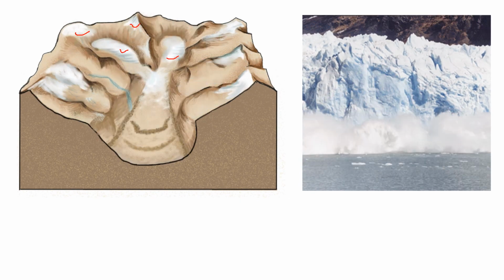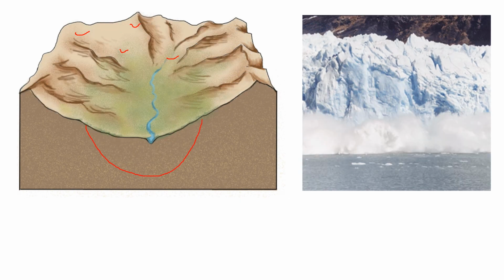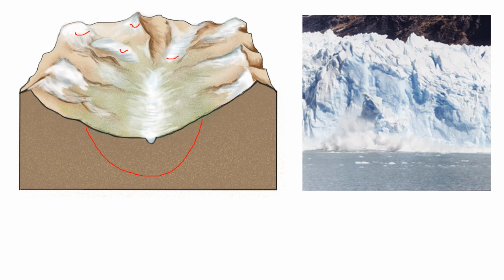See, this is a U shaped valley. Here you can see it is just like a U. So that is a U shaped valley.